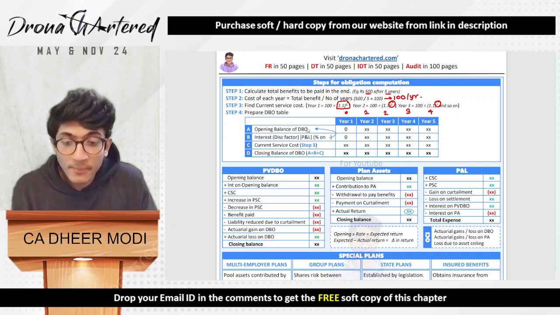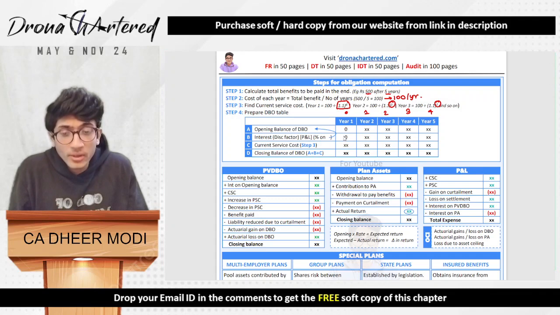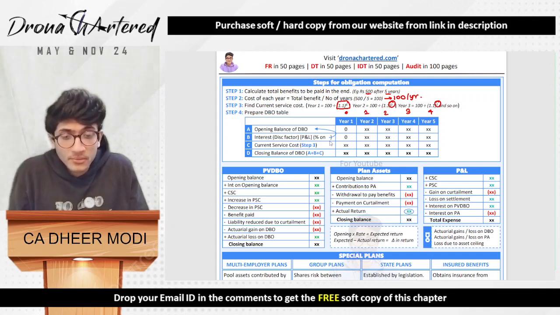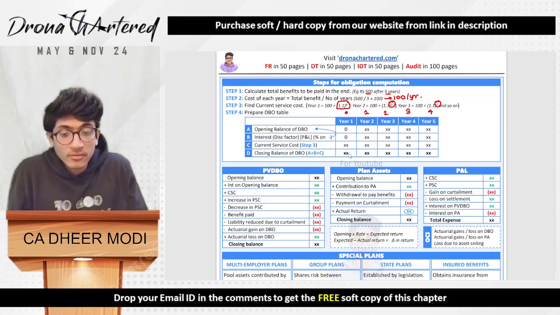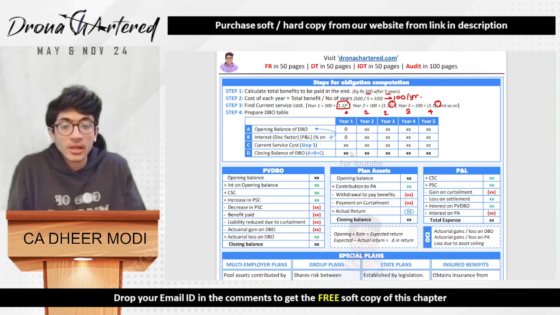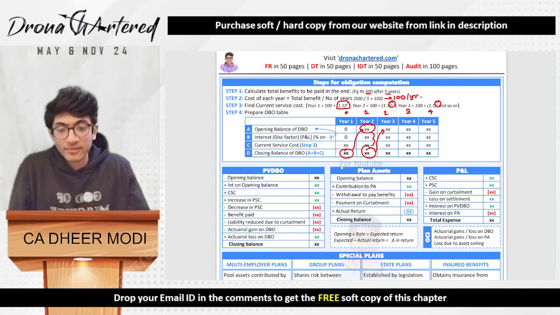So basically your opening balance of DBO at year 1 will be 0, because there is no opening balance. There will be no interest. Then there will be current service cost, that is your step 3. So in year 1 it will be 100 divided by 1.1 raised to the power 4. Then your closing balance will be opening balance plus your interest plus your current service cost. Now this amount will be your closing balance, and this amount will be opening balance of year 2. And again same entry, and this will keep on passing till year 5.